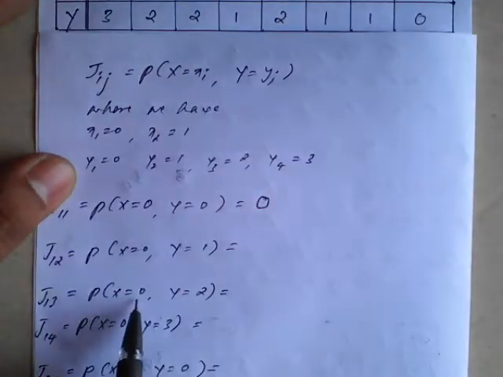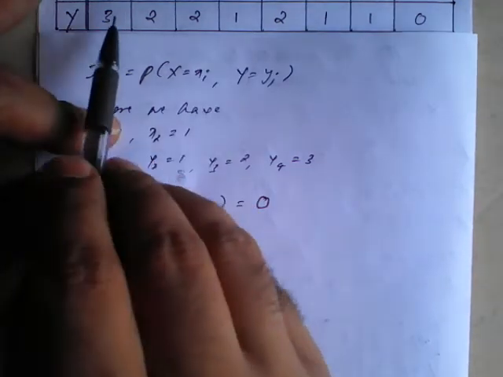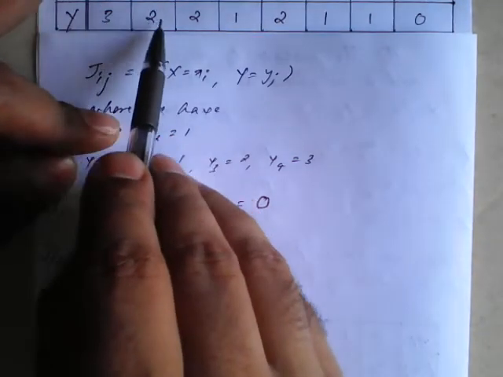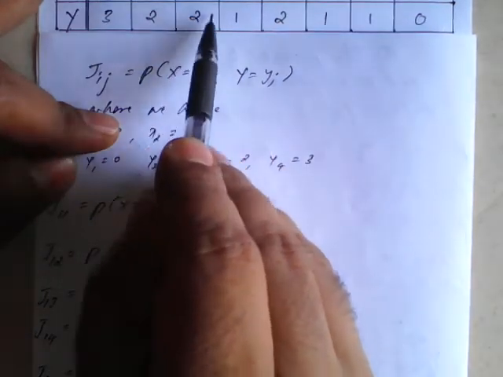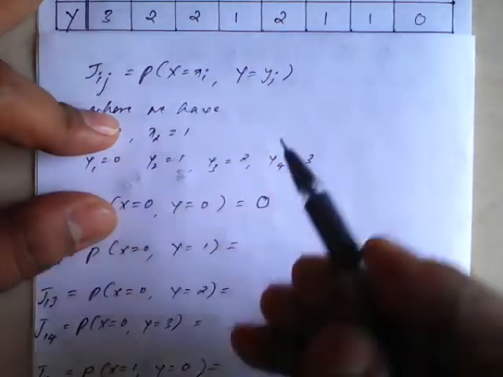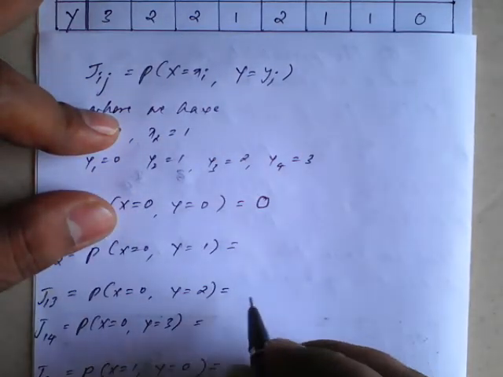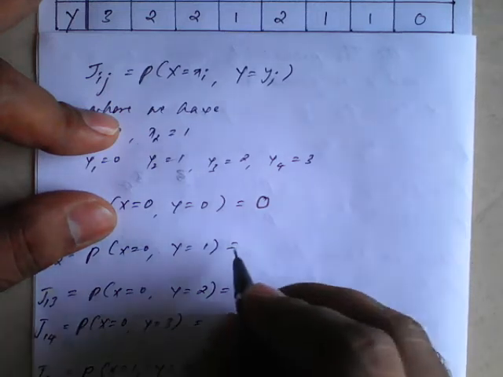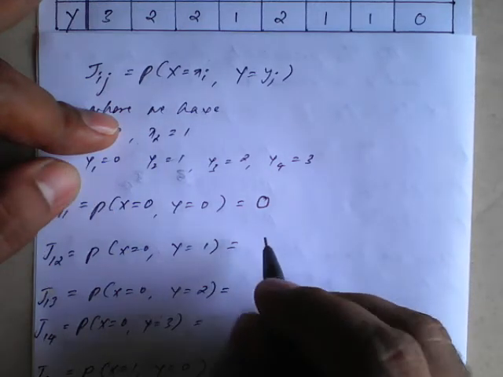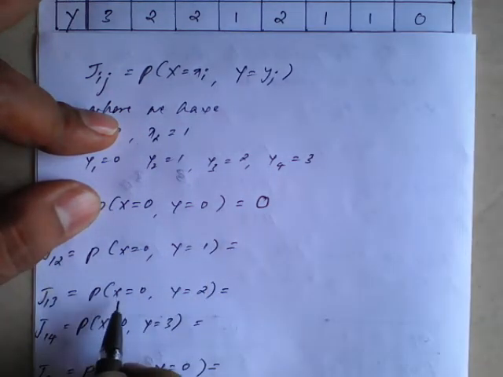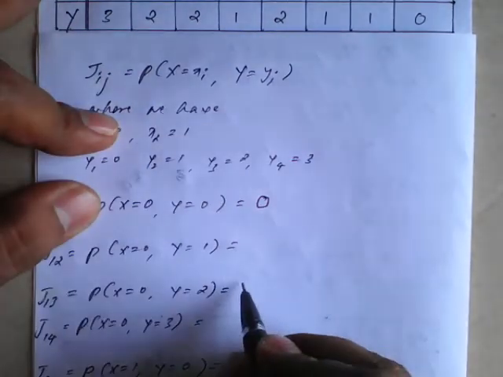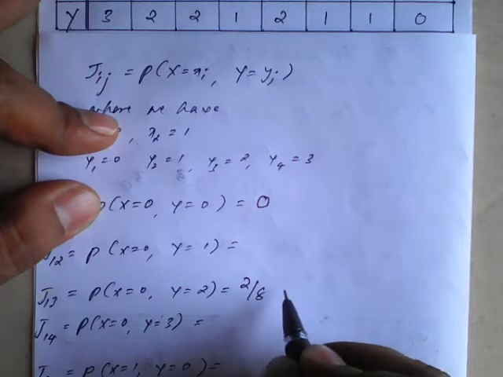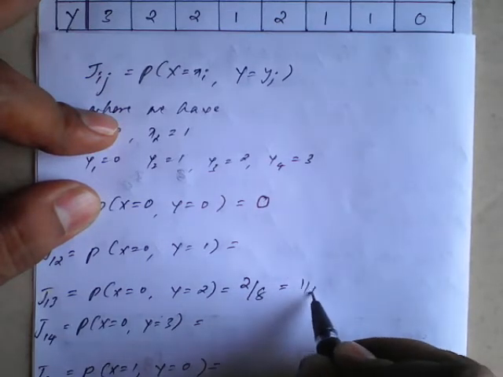Now when x is 0, y is 2: x is 0, y is 2 occurs one time, and another time x is 0, y is 2. So how many times do we have? 2 times, out of 8. So x is 0, y is 2 means 2 upon 8, which is nothing but 1 upon 4.